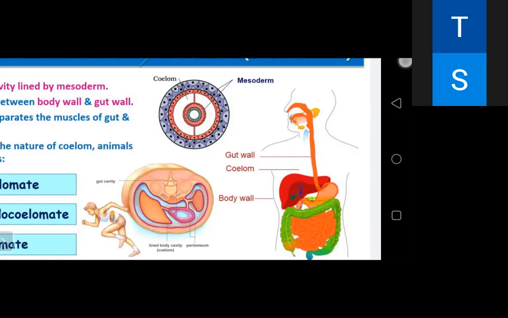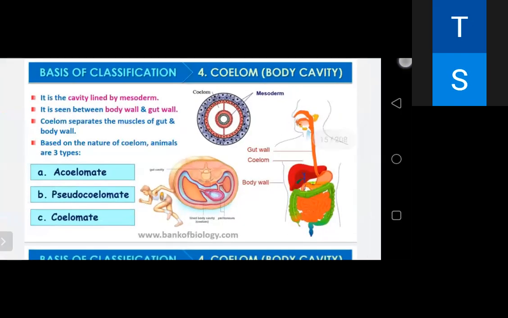The presence or absence of coelom is very important in classification. On the basis of coelom, animals can be classified into three. The acoelomates, where the body cavity is absent, are called acoelomate, like poriferans, coelenterates, ctenophores, and flatworms.